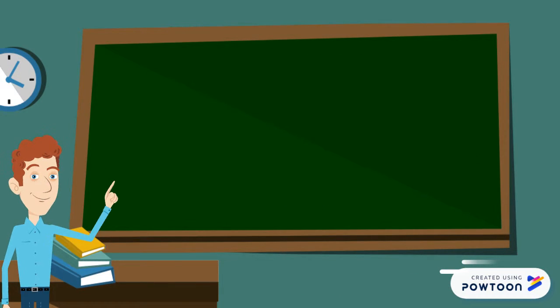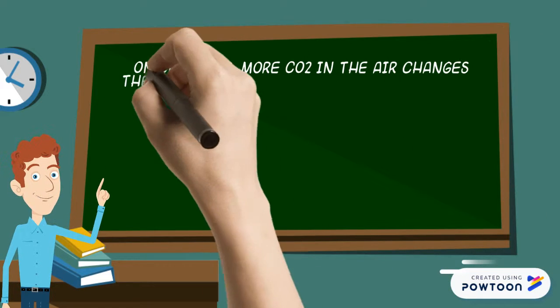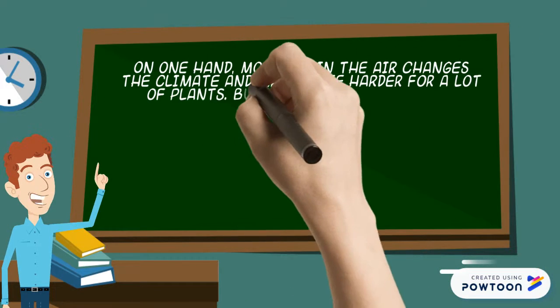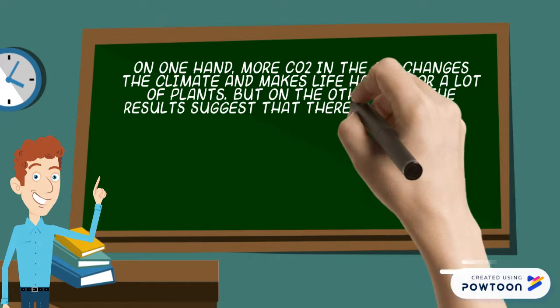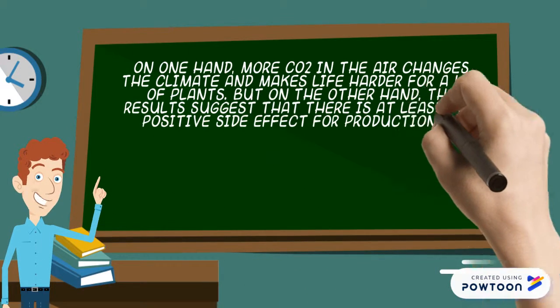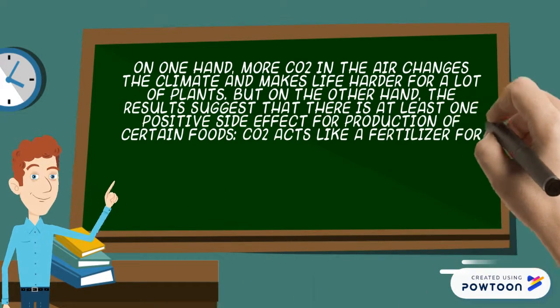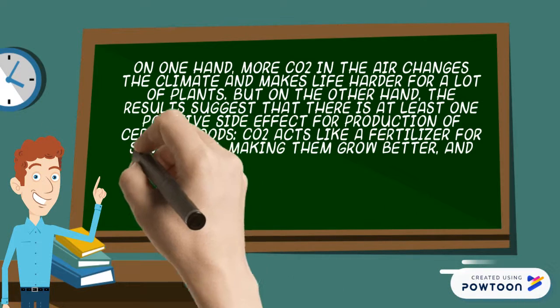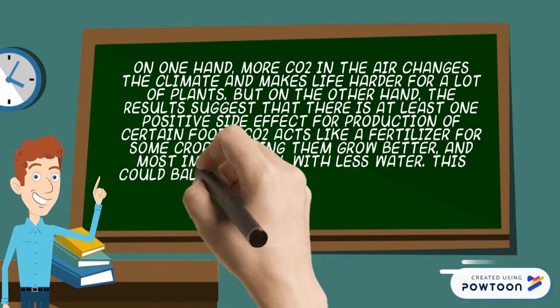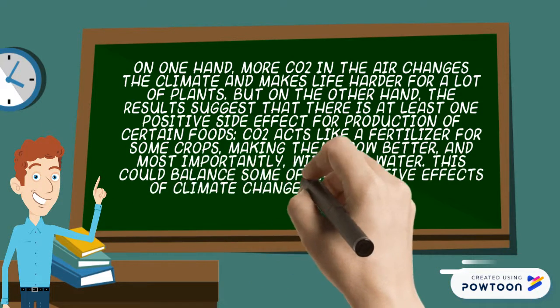On one hand, more CO2 in the air changes the climate and makes life harder for a lot of plants. But on the other hand, the results suggest that there is at least one positive side effect for production of certain foods. CO2 acts like a fertilizer for some crops, making them grow better and, most importantly, with less water.